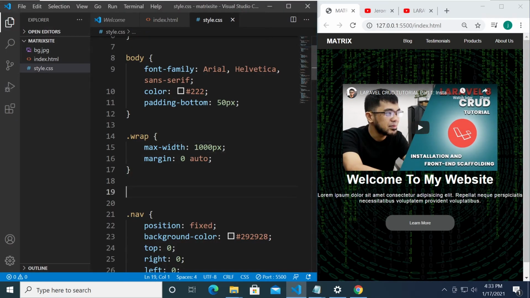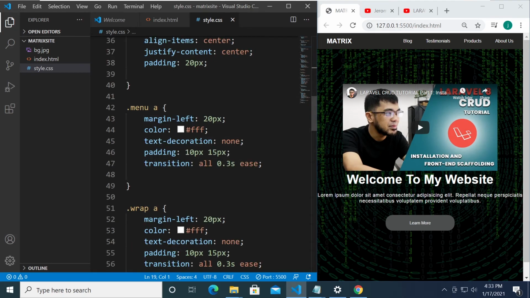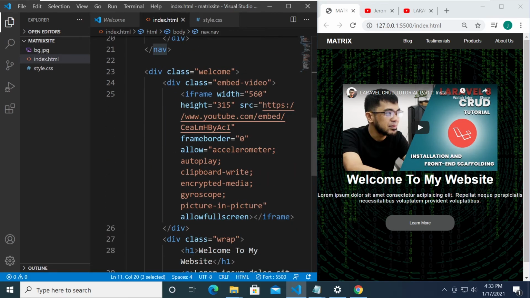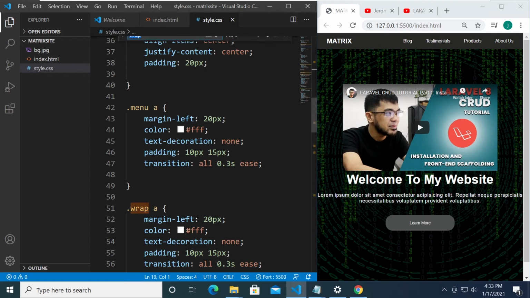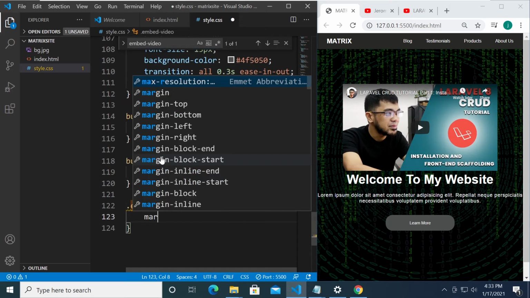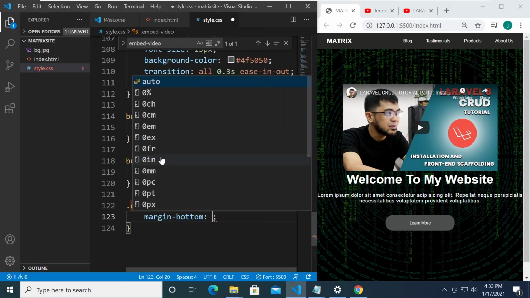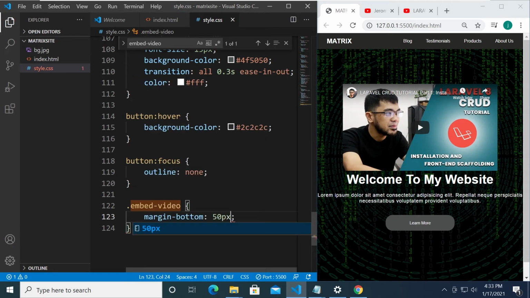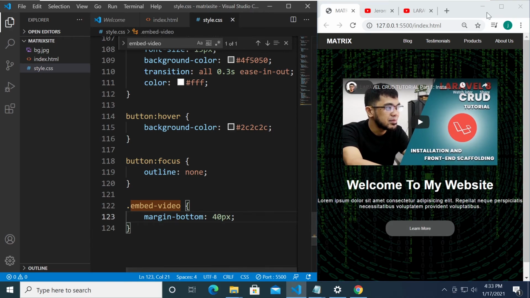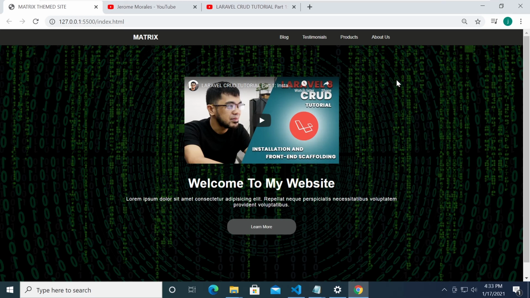Let me just put this at the side. Let's look for that video. In our HTML, we have this embed video. We can search that in our CSS. Do we have that? We don't have that. So I'm going to go here at the bottom and set the embed video margin bottom to around 50 pixels, or maybe around 40. Save that, and there you have it.